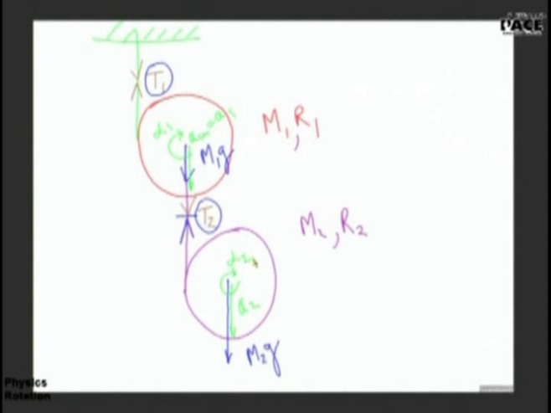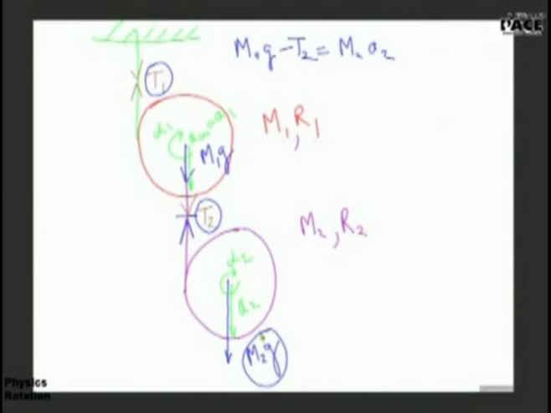Now, Kritika, please tell me the equation for the translational motion of the lower sphere. M2G minus T2. Perfect. I appreciate it. The same thing for the rotational motion of this sphere. Sir, T2 R2 is equal to I alpha 2. Yes. The torque due to M2G will be 0 about the center of mass.